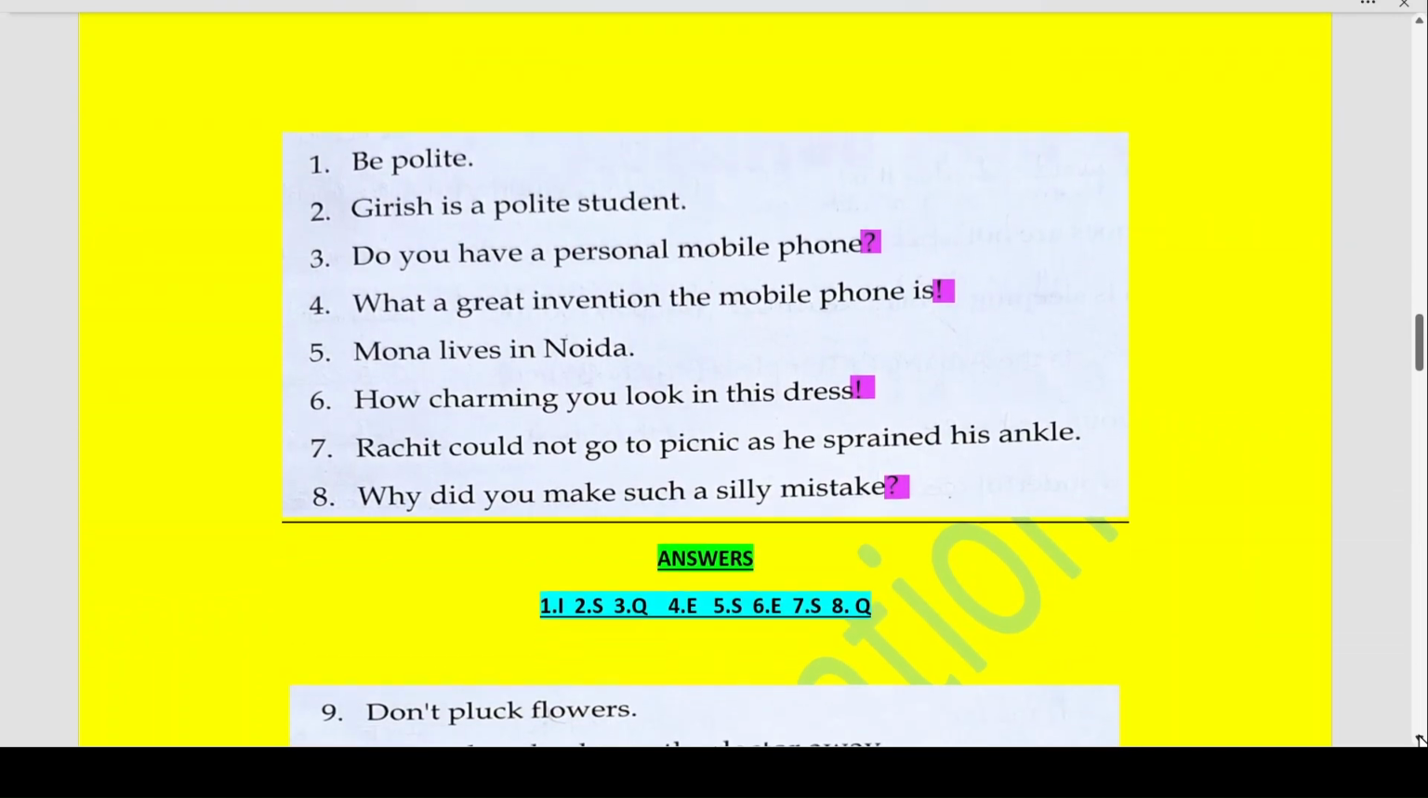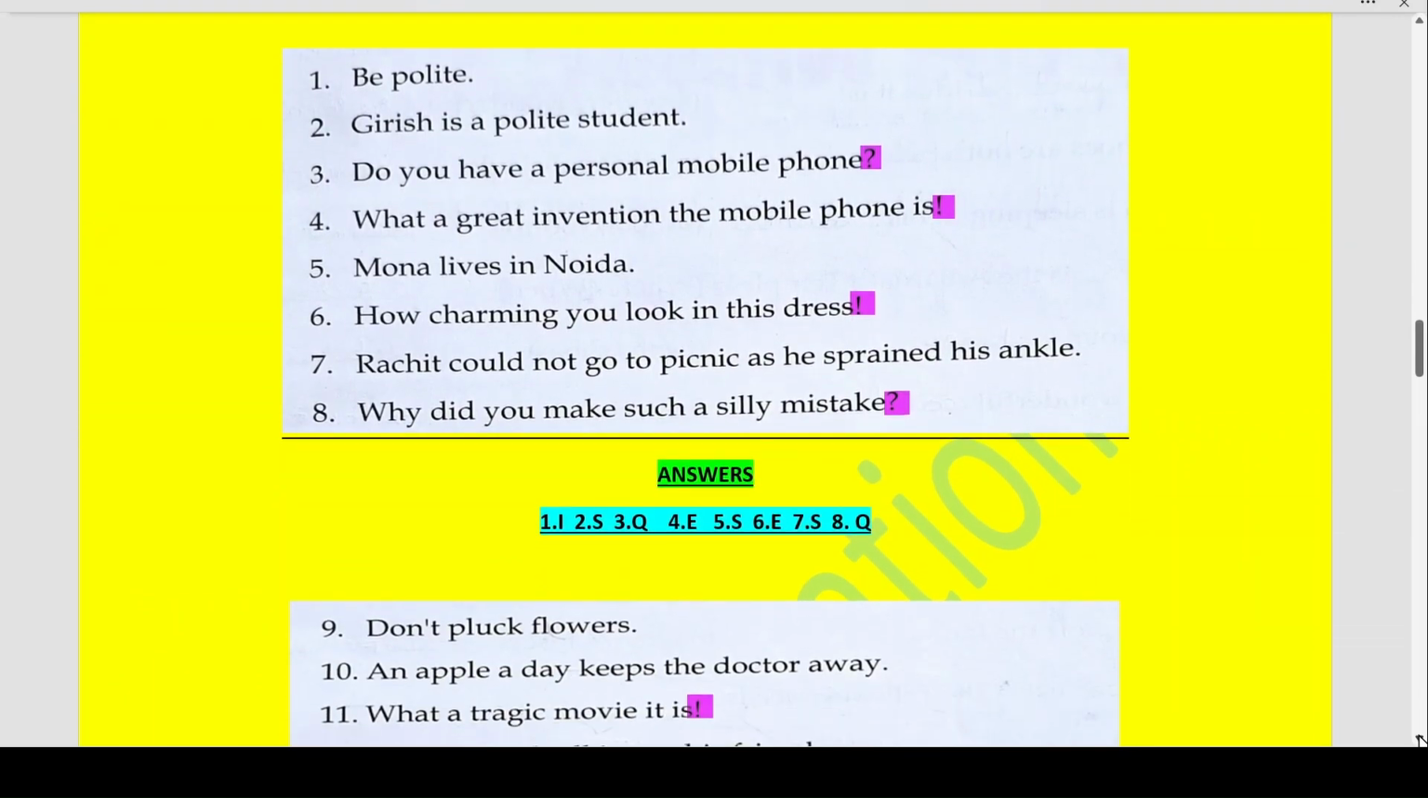The first statement, be polite. Now, this is an imperative statement because it is asking us to be polite. Girish is a polite student. Now, this is just a statement. It is just stating that Girish is a boy who is a polite student.